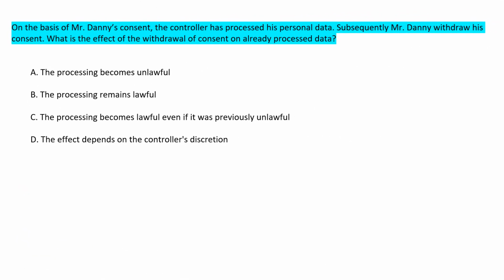Next question. On the basis of Mr. Denny's consent, the controller has processed his personal data. Subsequently, Mr. Denny withdrew his consent. What is the effect of withdrawal of consent on already processed data?